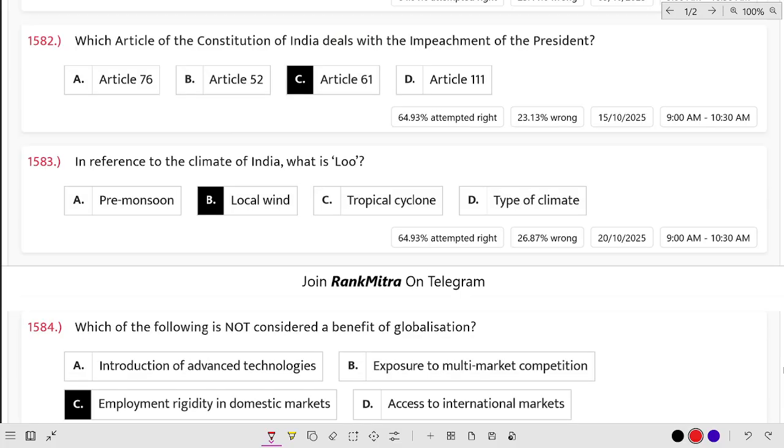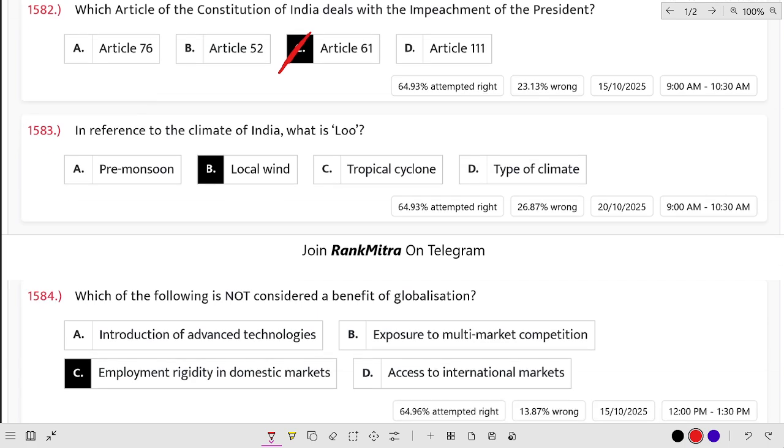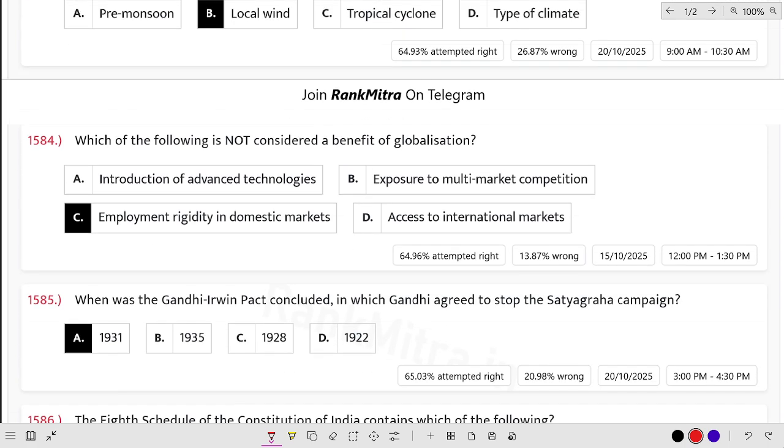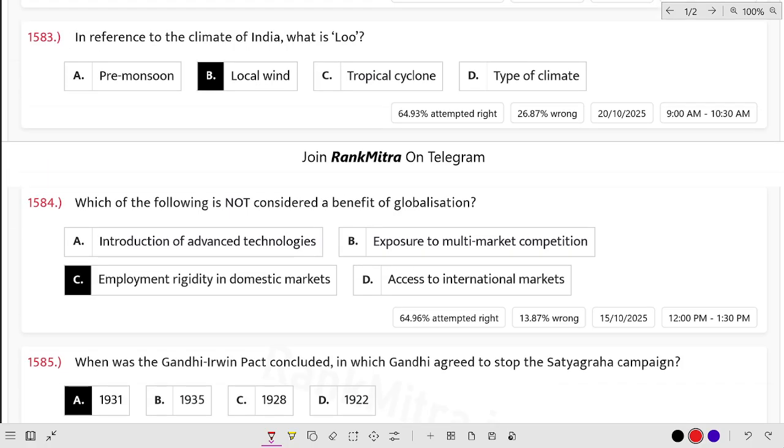Which article of the Constitution of India deals with the impeachment of the President? Article 61 deals with the impeachment of the President. In reference to the climate of India, what is Loo? Loo is the local wind, that is what is called Loo.